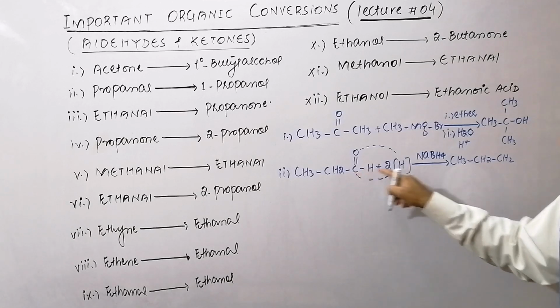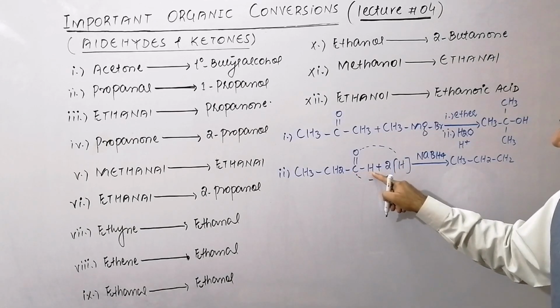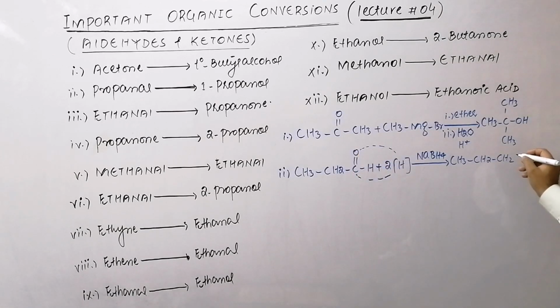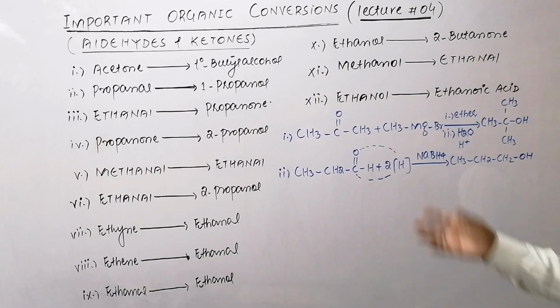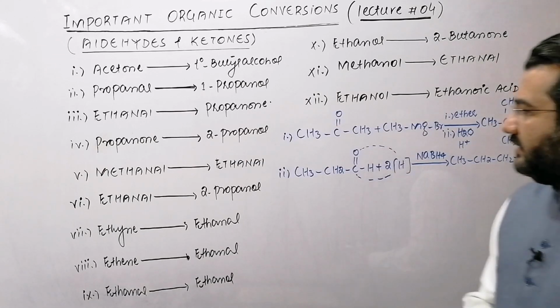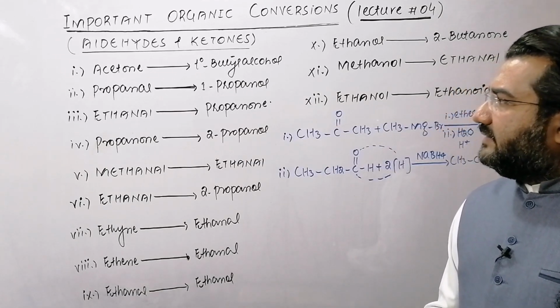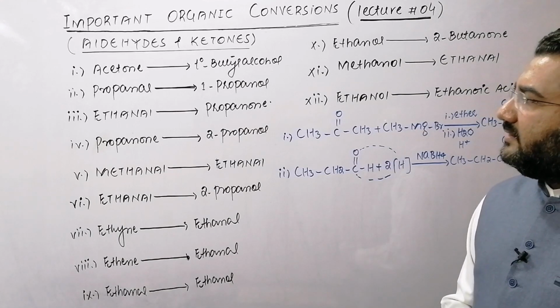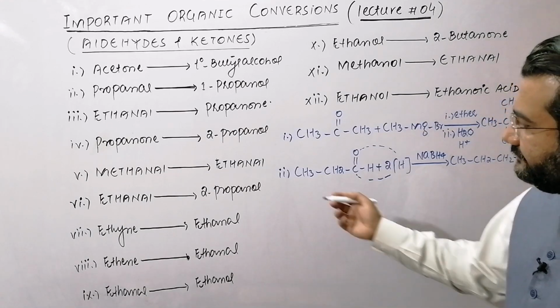This was CH, one hydrogen is added, it becomes CH2, and one hydrogen is given to the oxygen, so that will be OH. In this way propanal is converted to 1-propanol simply in a single step through reduction.